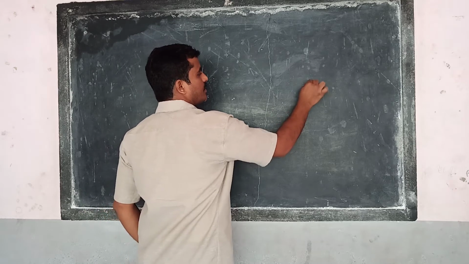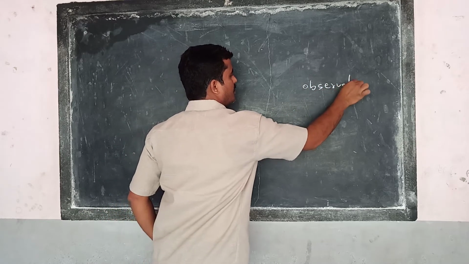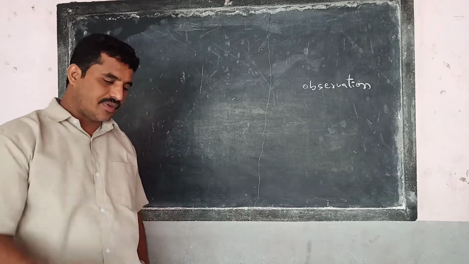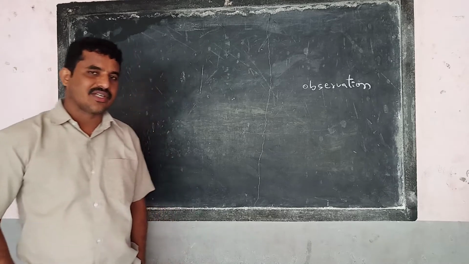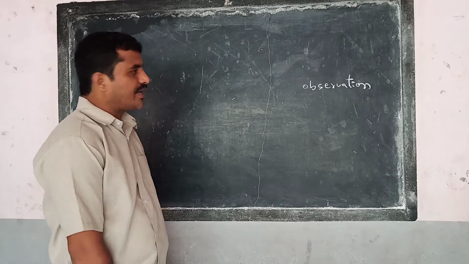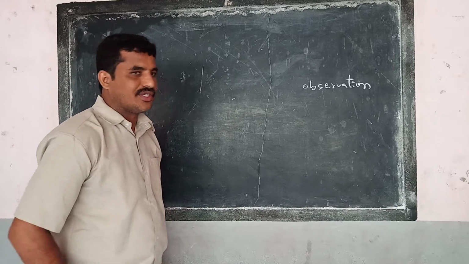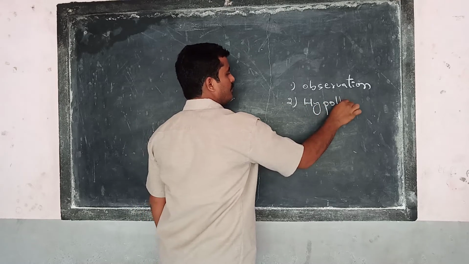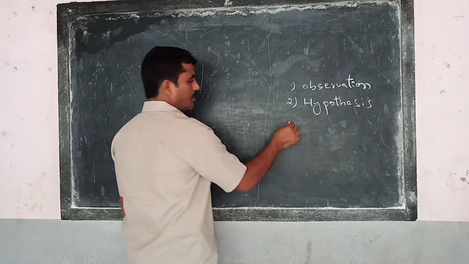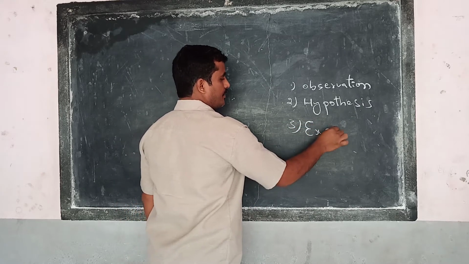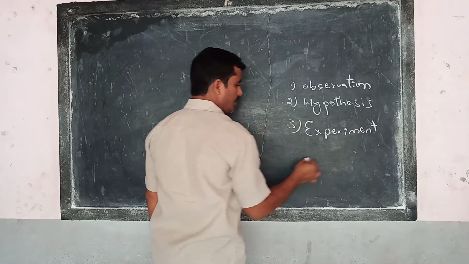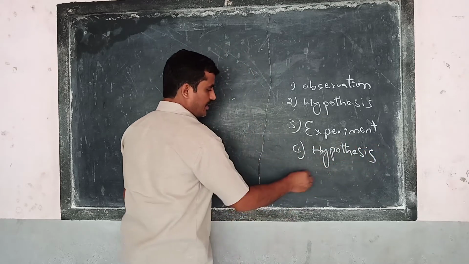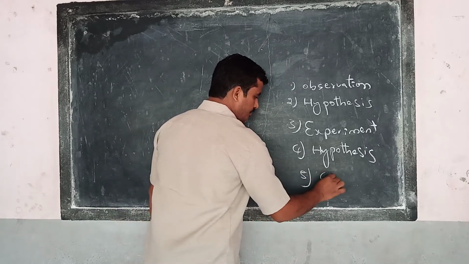What are those five steps? Observation. I found that earlier I was writing very small letters. The letter size is very small, so I think you are not able to see it clearly. My writing is usually like that, but I will try to write a little bit larger. Observation. Next, hypothesis. Next, experiment. Next again, hypothesis. Next again, conclusion.